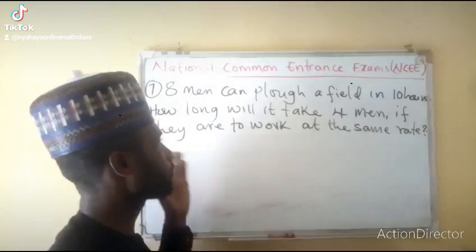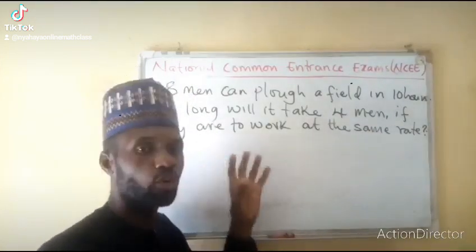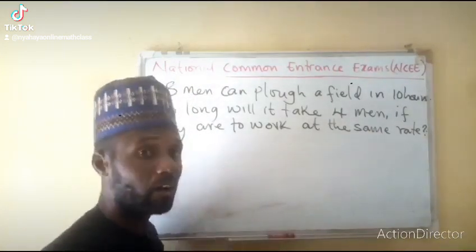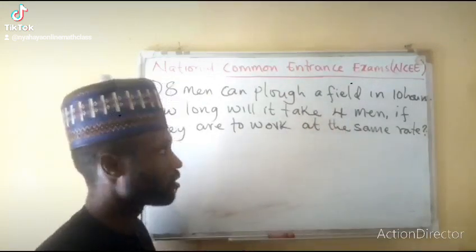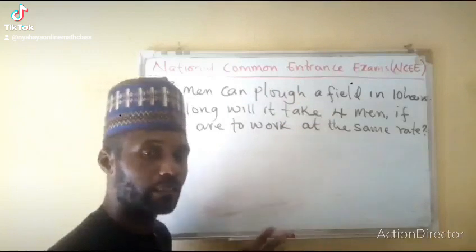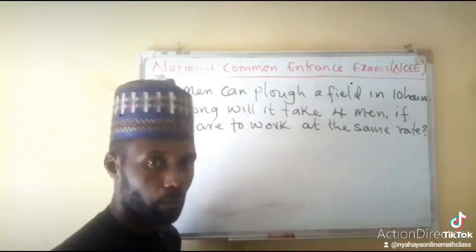Just like this one. If 8 men can plow a field in 10 hours, what do you think happens if the number of men decreases? Definitely the number of hours will increase. This one is an inverse proportion.